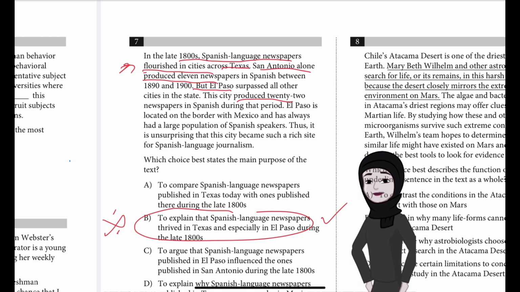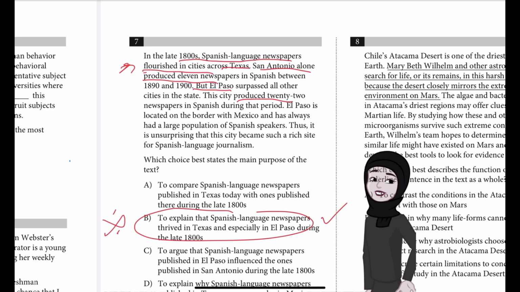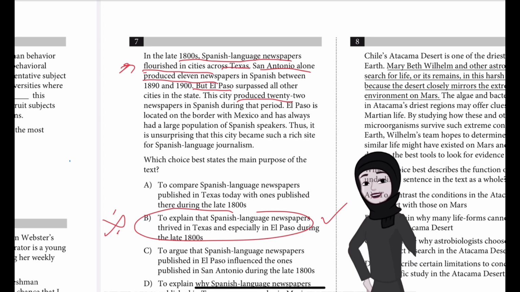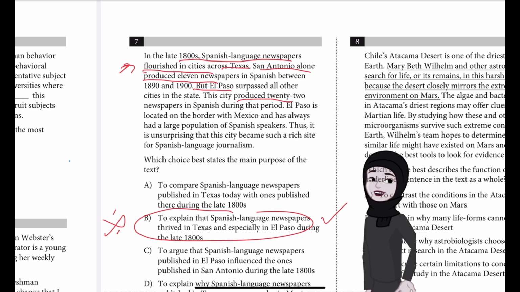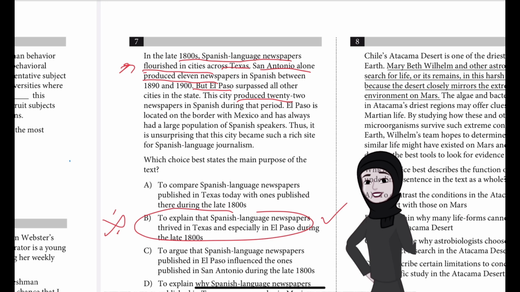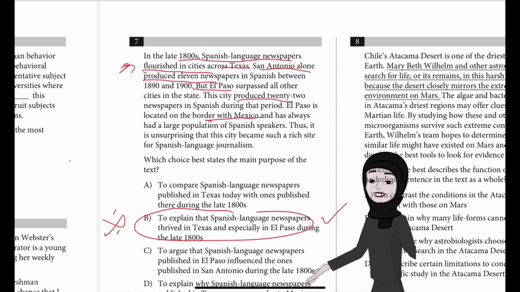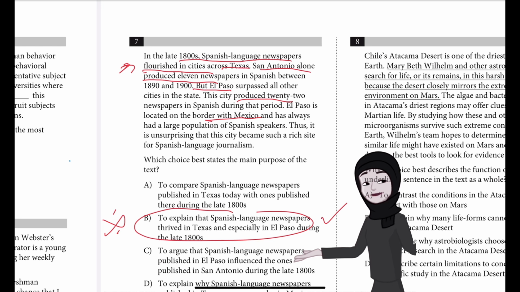The text then concludes by explaining that the reason for this large number of Spanish language newspapers was likely El Paso's location near Mexico and its large population of Spanish speakers. Therefore, the main purpose of the text is to explain that Spanish language newspapers thrived in Texas cities, especially in El Paso in the late 1800s. So, El Paso is located on the border with Mexico. That's why so many Spanish language newspapers are there.